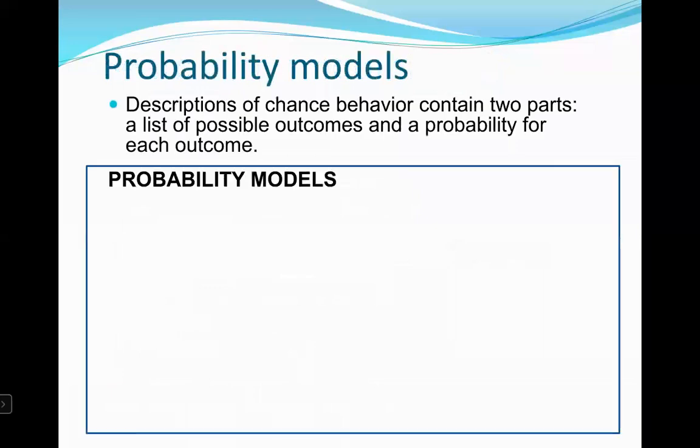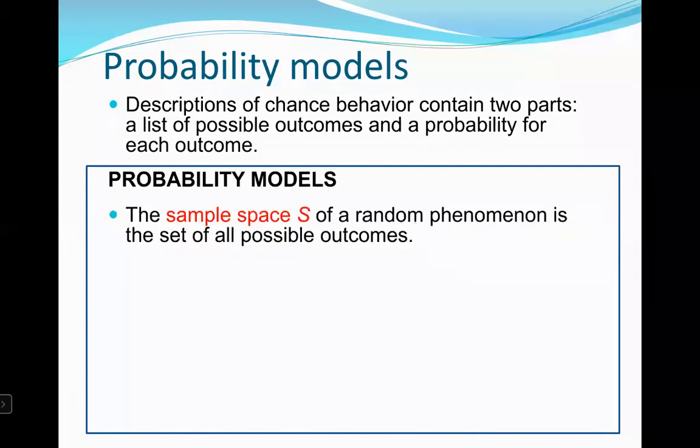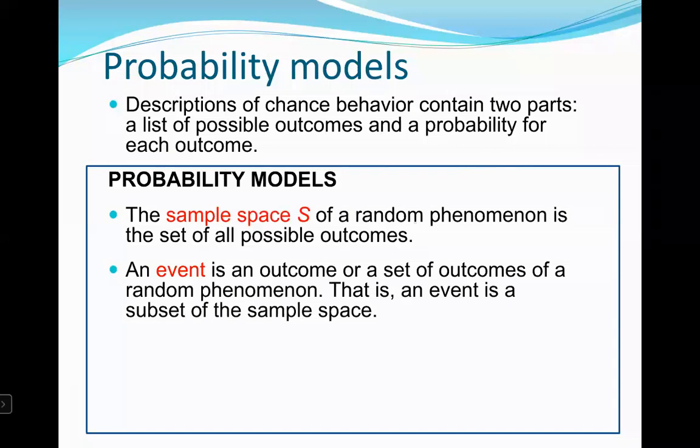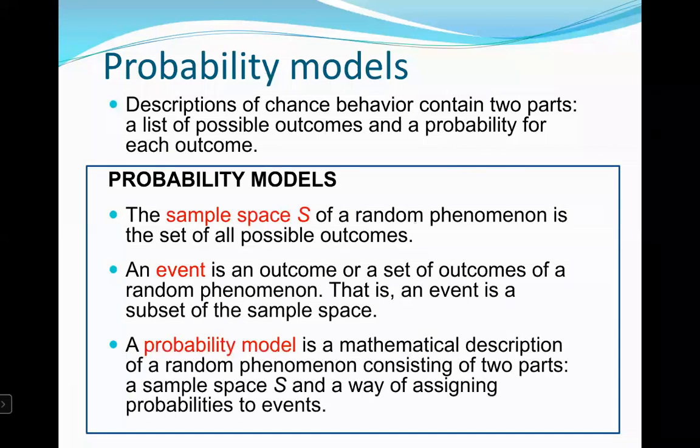Probability models. Descriptions of chance behavior contain two parts: a list of possible outcomes and a probability for each outcome. The sample space S of a random phenomenon is the set of all possible outcomes.